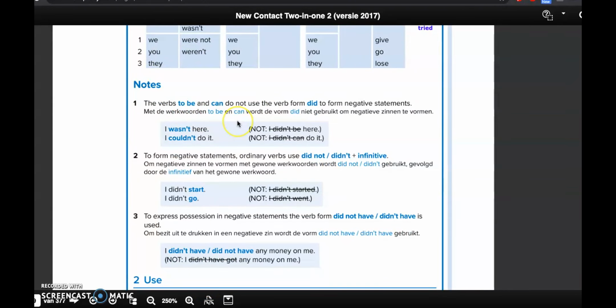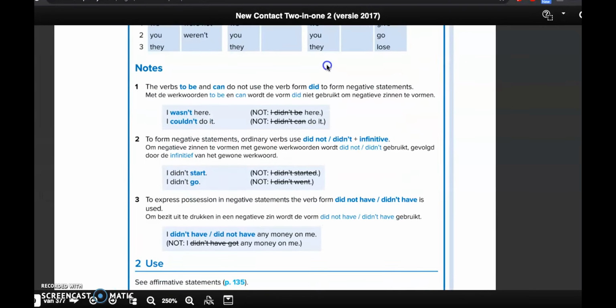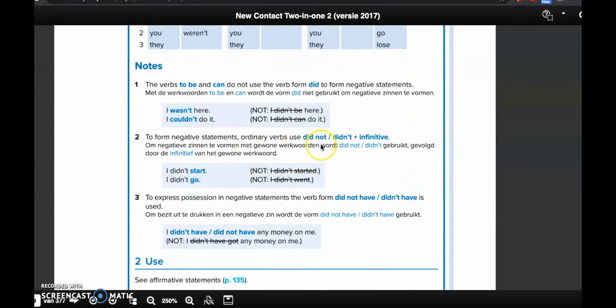So the notes mention actually everything that I have mentioned before. The verbs to be and can do not use the verb form did to form negative statements. So I wasn't here and I couldn't do it. These ones are crossed out, they are incorrect. To form negative statements with the ordinary verbs, so dat zijn de gewone werkwoorden, how do they mention it here? The full verbs, or ordinary verbs, get the auxiliary verb to do, but always followed by an infinitive. Again, these ones are incorrect.